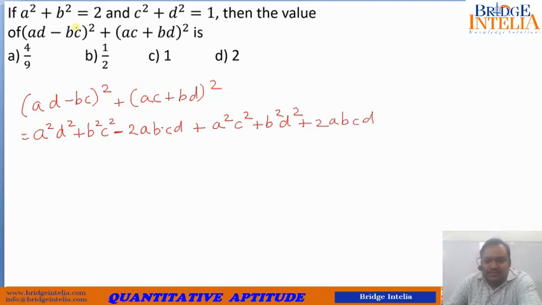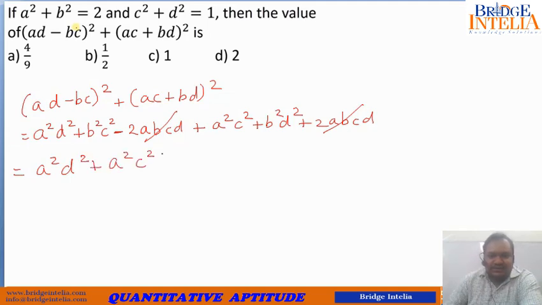Now you see, plus 2ABCD and minus 2ABCD cancel each other out, and you are left with A square D square plus A square C square plus B square C square plus B square D square.